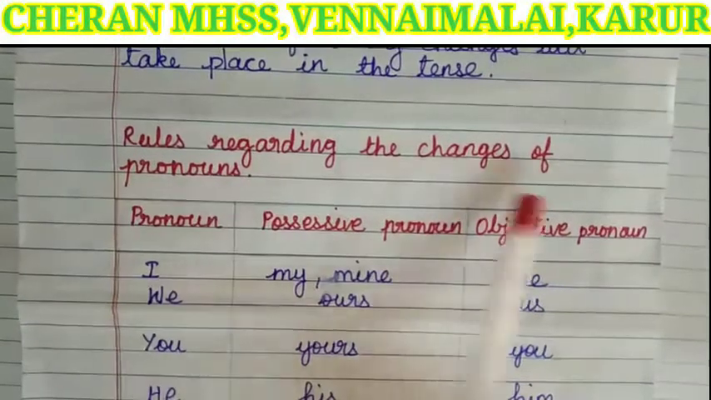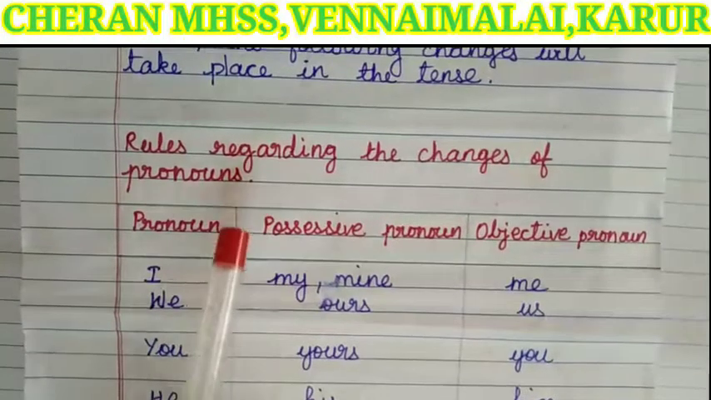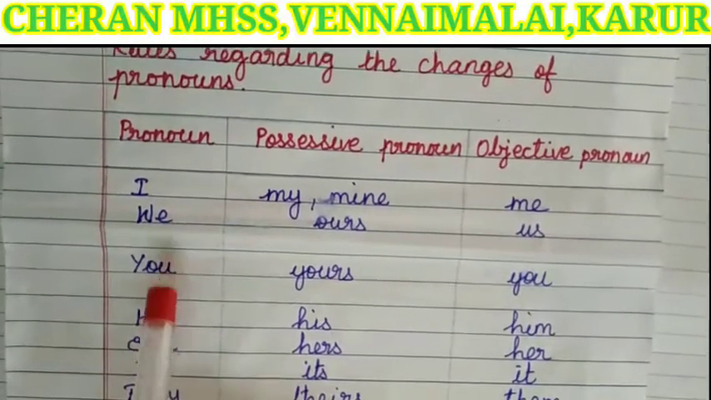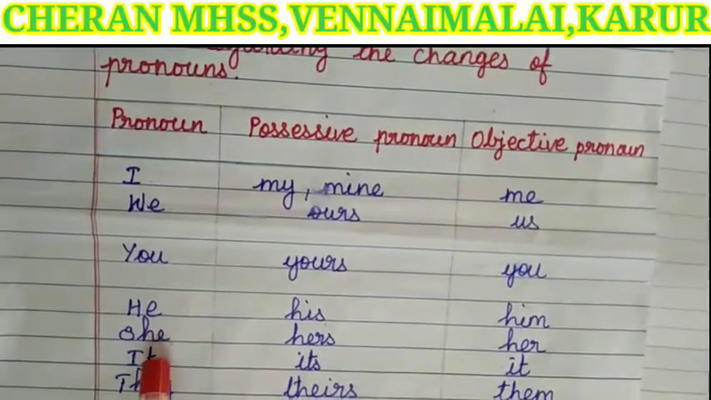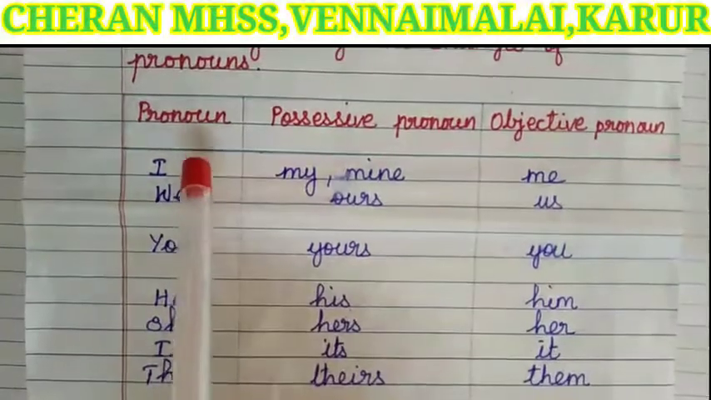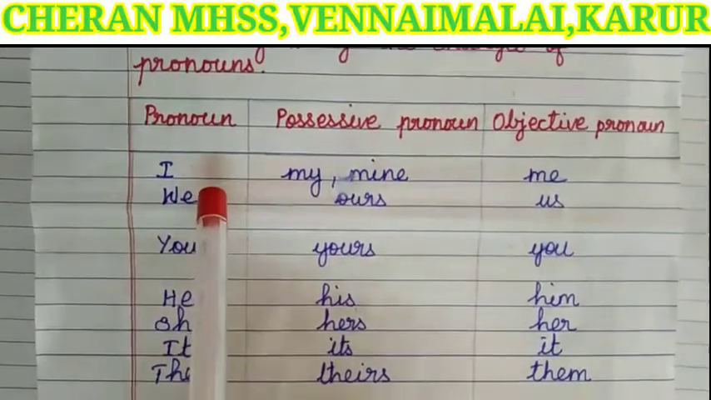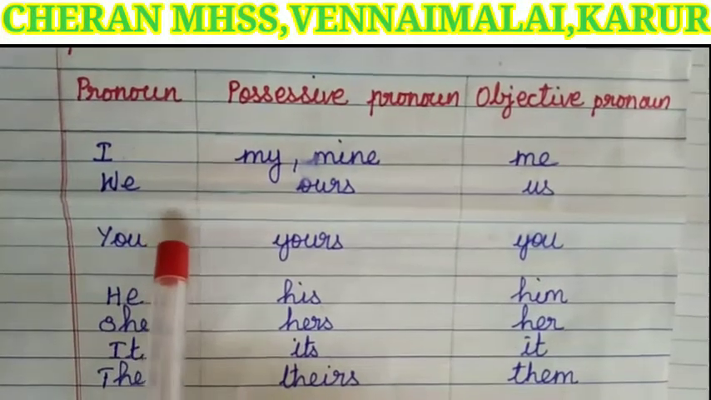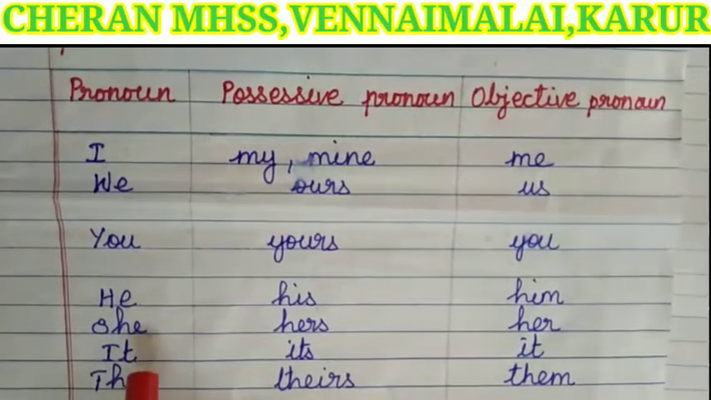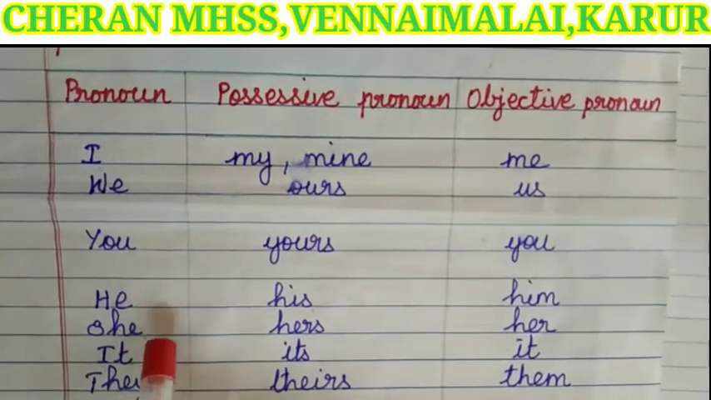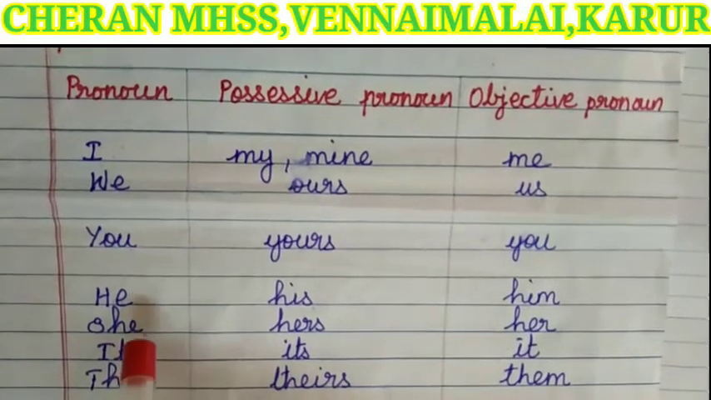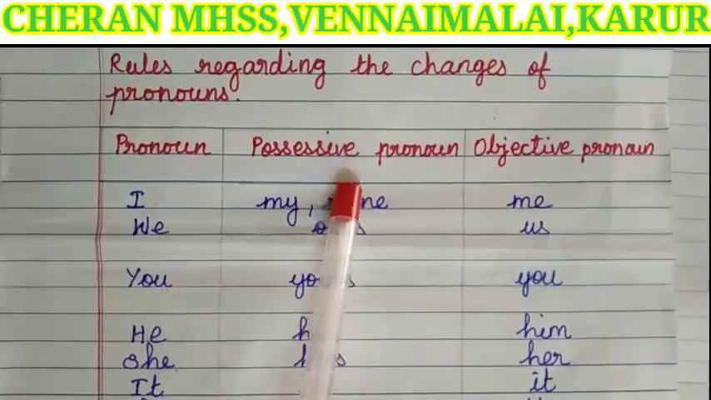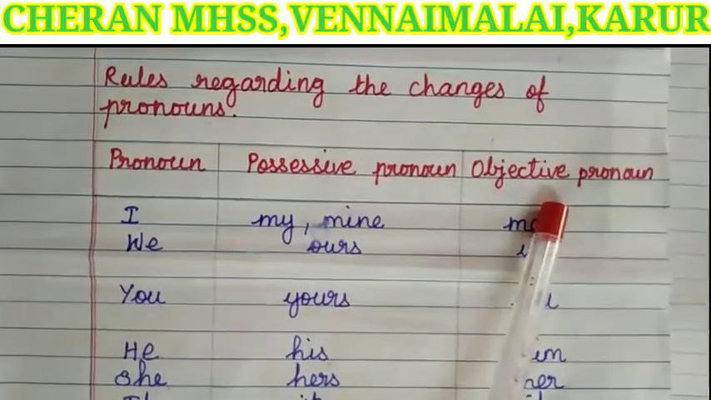Rules regarding the changes of pronoun. What are pronouns? I, we, you, he, she, it, they. I and we are considered first person pronouns. You is considered a second person pronoun. He, she, it, they are considered third person pronouns. Next we shall see possessive pronouns and objective pronouns.